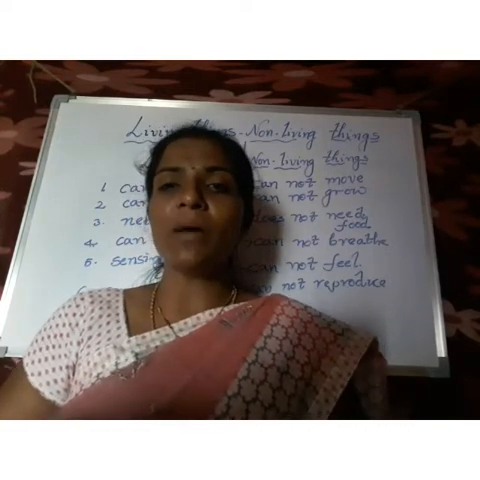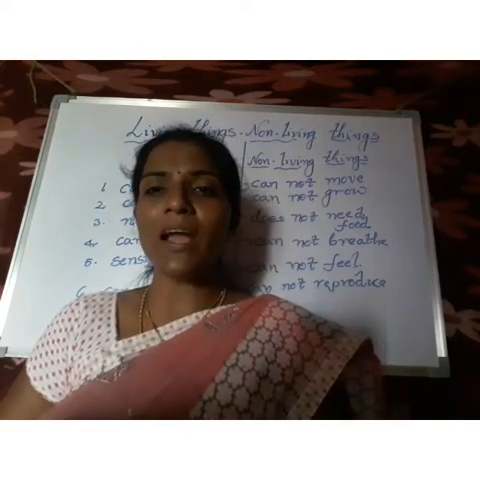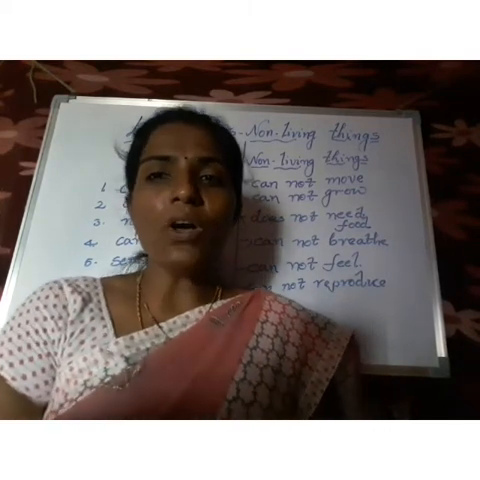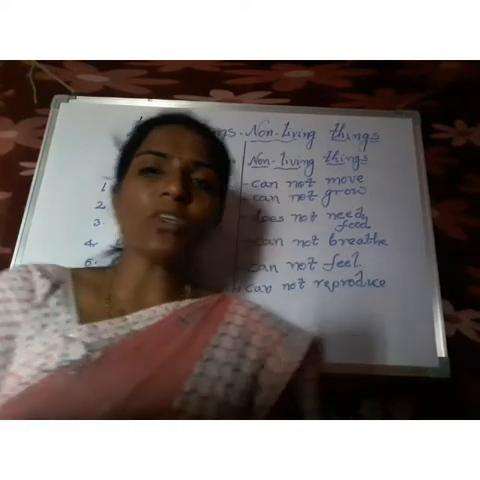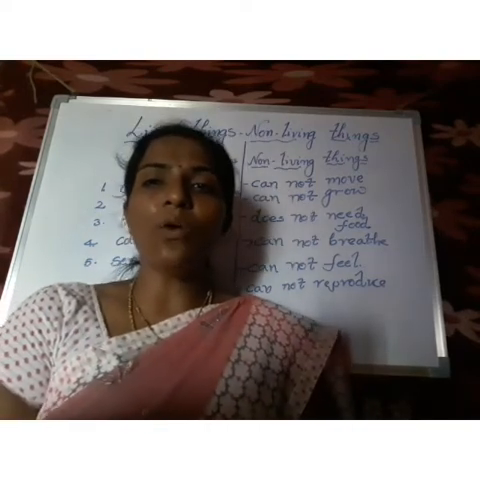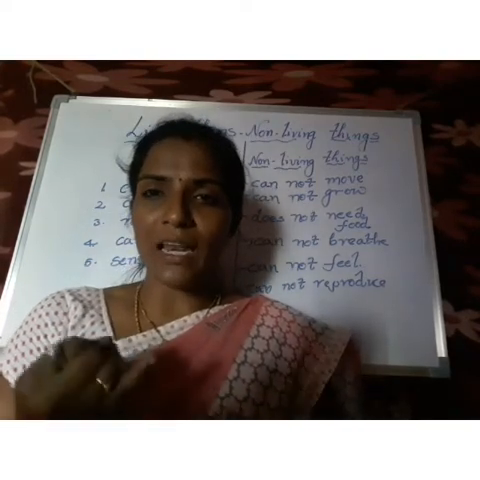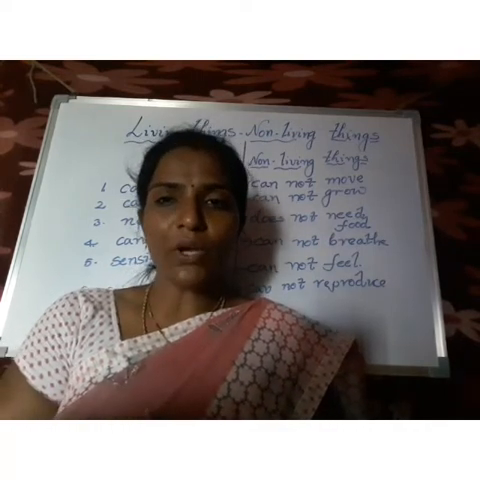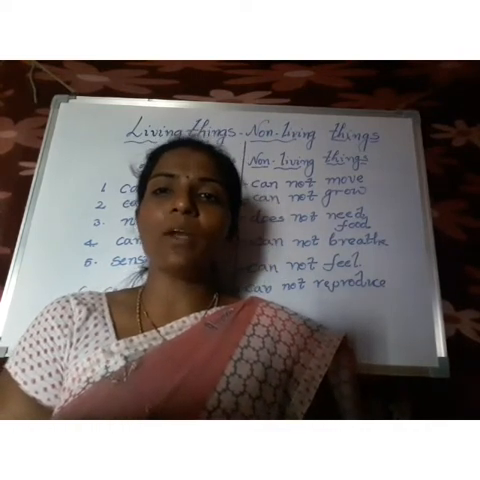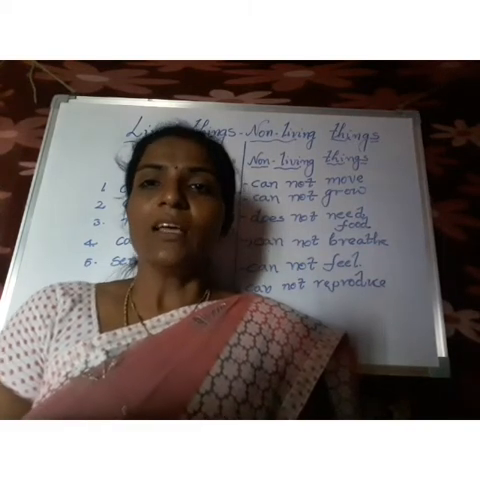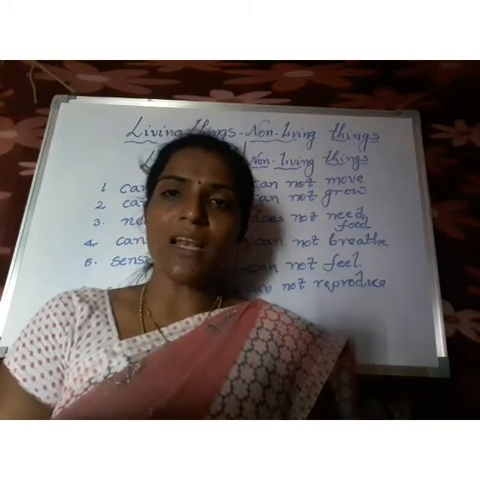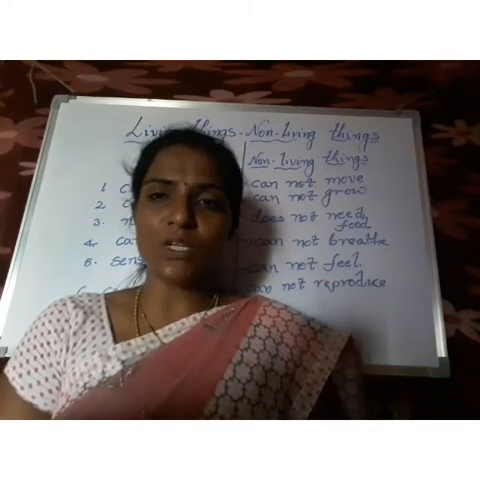Coming to the plants, only plants can prepare their own food with the process of photosynthesis. What is meant by photosynthesis? Preparing their own food with the help of sunlight, air and water in the presence of chlorophyll. The green color pigment we call chlorophyll. This process we call photosynthesis. Photo means sunlight, synthesis means putting together.